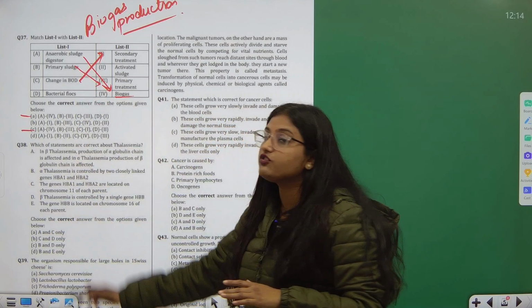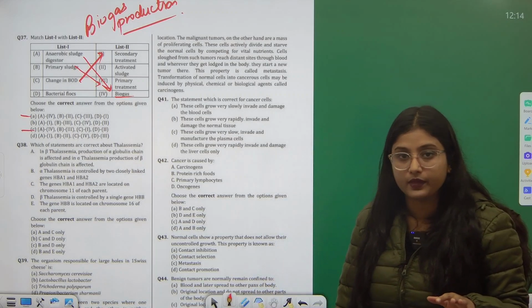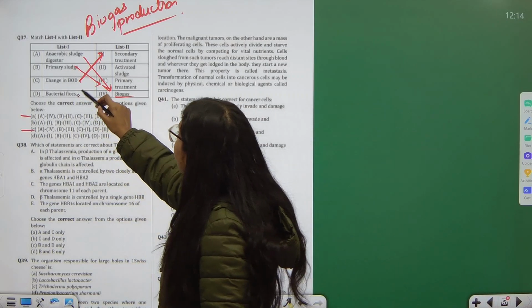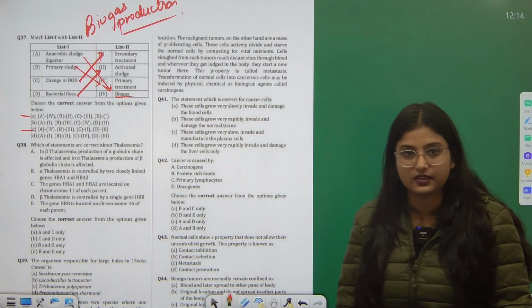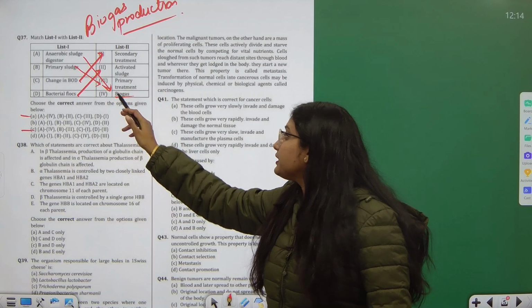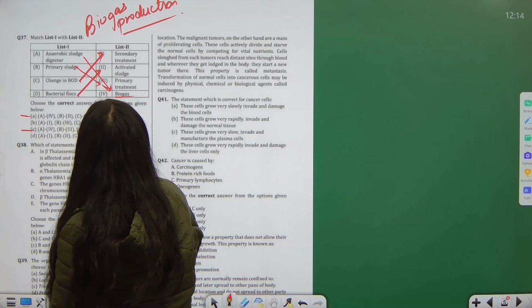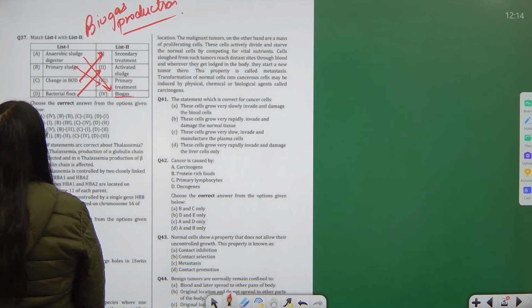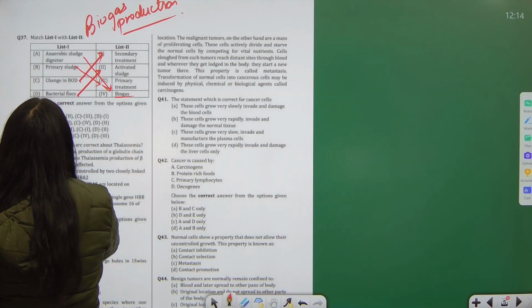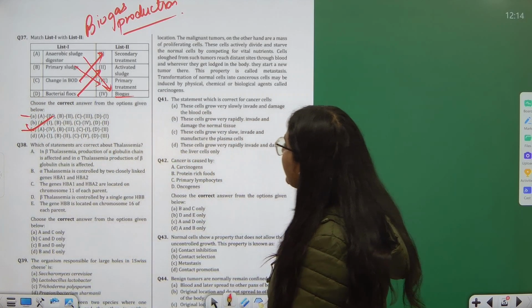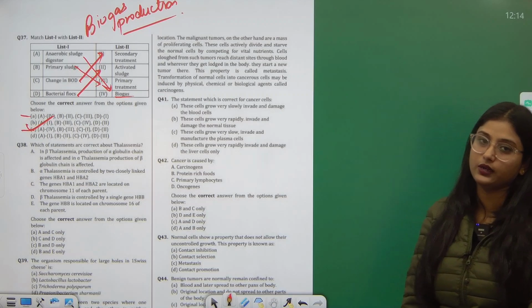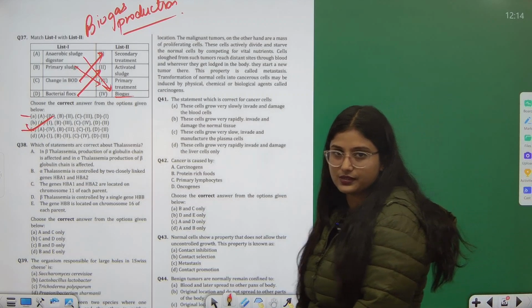So, that was the change in biochemical oxygen demand. Finally, the bacterial flocs were introduced in the activated sludge, and at last the anaerobic sludge produces biogas. So, seeing the options, we know the answer: B is 3, C is 1 and D is 2. Absolutely suitable and correct options.